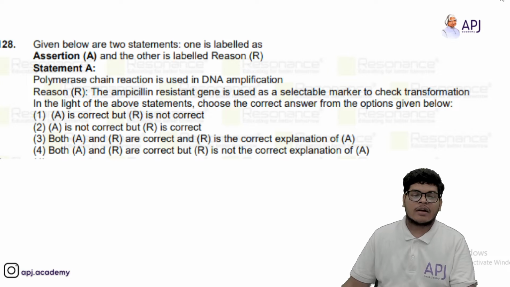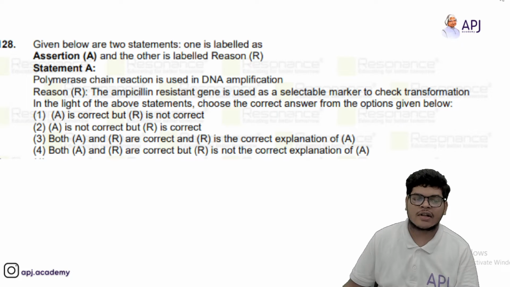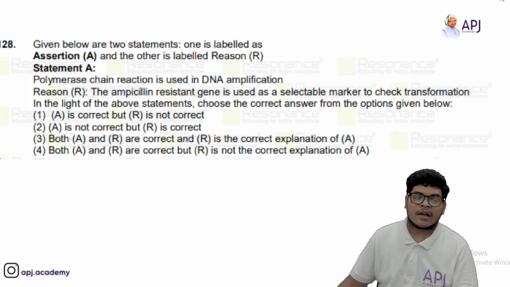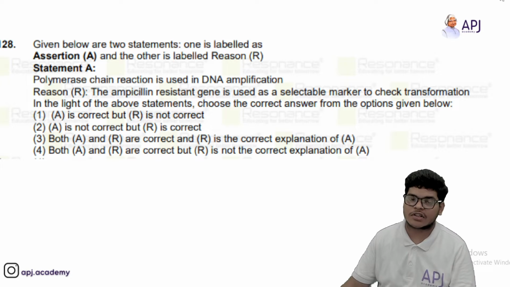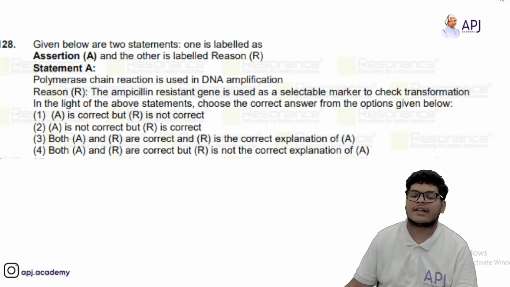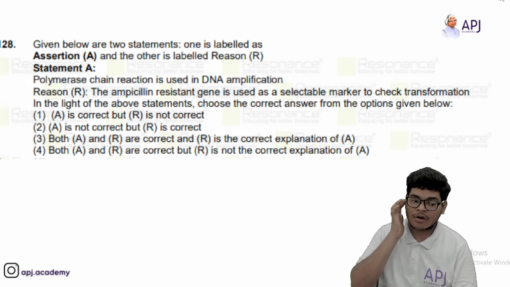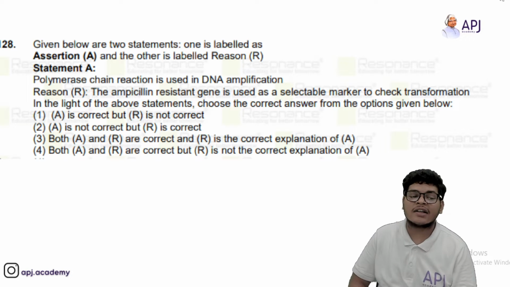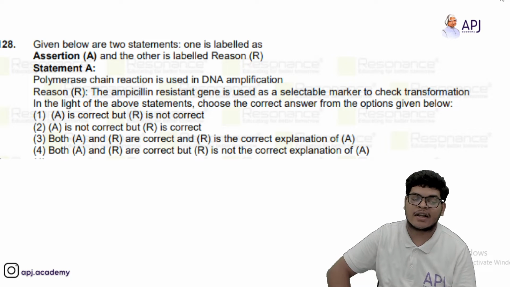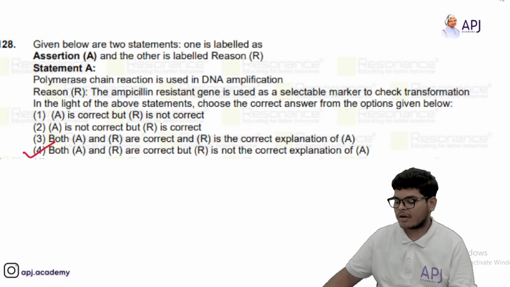Now again we have assertion reason. Assertion is polymerase chain reaction is used in DNA amplification. Reason is the ampicillin resistant gene is used as a selective marker to check transformation. In the light of above statements, basically PCR is used in DNA amplification. Yes. What is the reason? Because ampicillin resistant gene is used as a selectable marker to check transformation. So the answer should be R is not a correct explanation of the A, because R does not explain A well, but both the statements are correct. So answer should be fourth option.